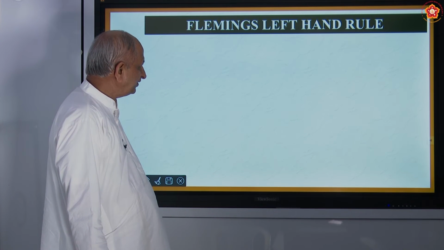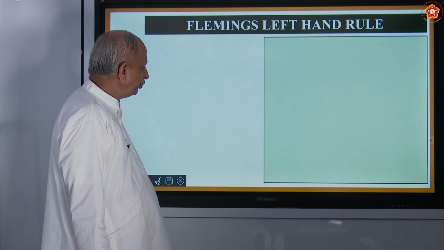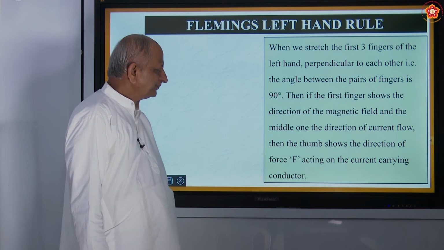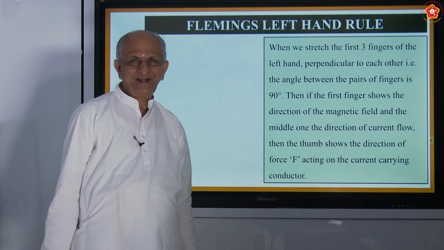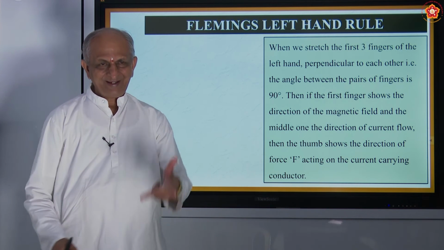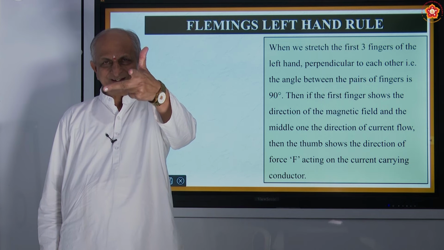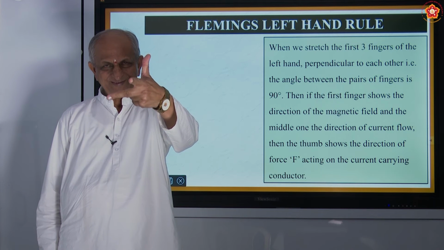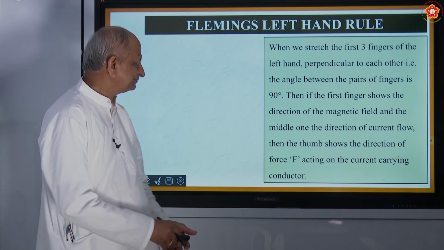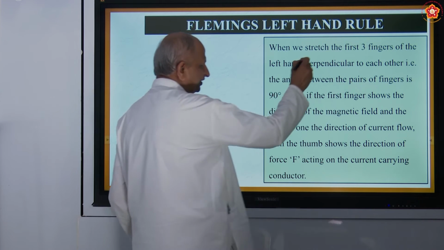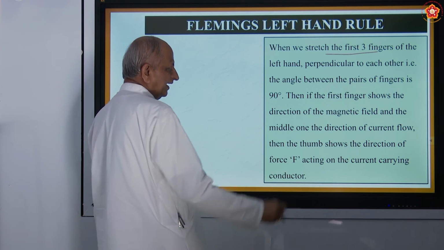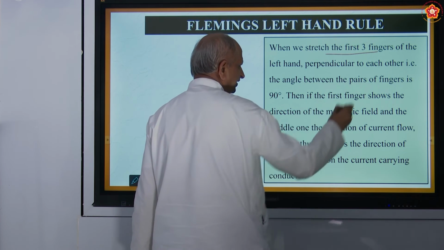Now coming to Fleming's left-hand rule. Fleming is another scientist who gave this beautiful rule called the left-hand rule. Come on, all of you stretch your left hand. The first three fingers, at right angles to each other. Come on, all of you do this. You're doing it? Here the left-hand rule says, when we stretch the first three fingers of the left hand perpendicular to each other.